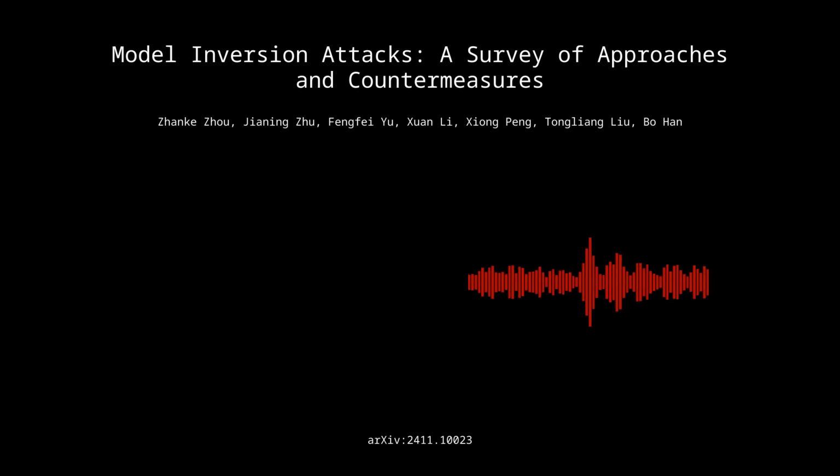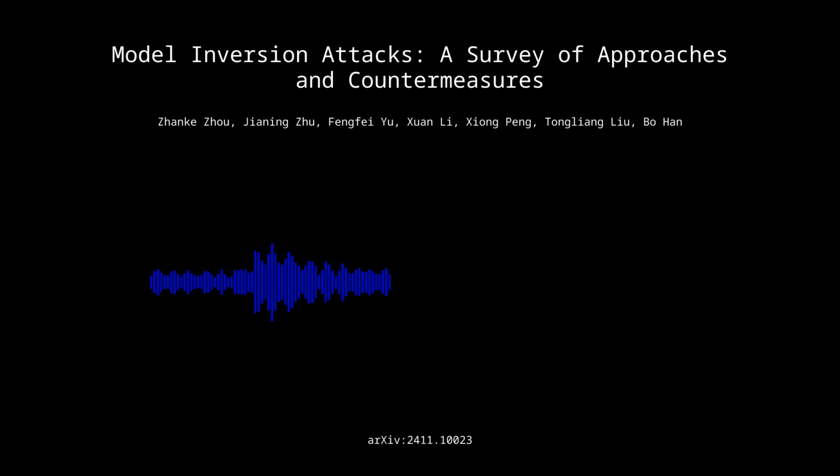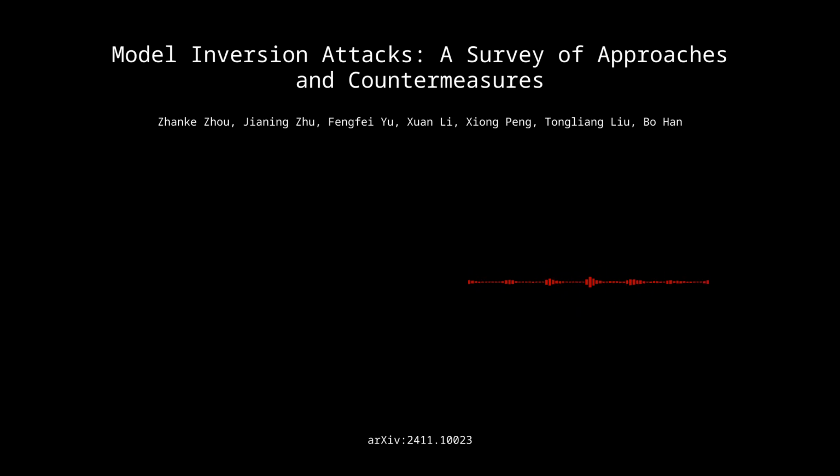It really dives deep into the mechanics of these MIAs, exploring how they can be used to reconstruct that sensitive training data from machine learning models. It really underscores the privacy risks with the increasing prevalence of machine learning models across domains, from image recognition and text processing to even graph analysis. Oh, wow. Okay, so let's break down some of the fundamentals here.